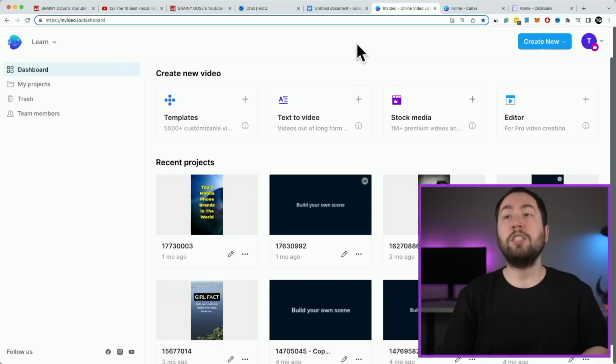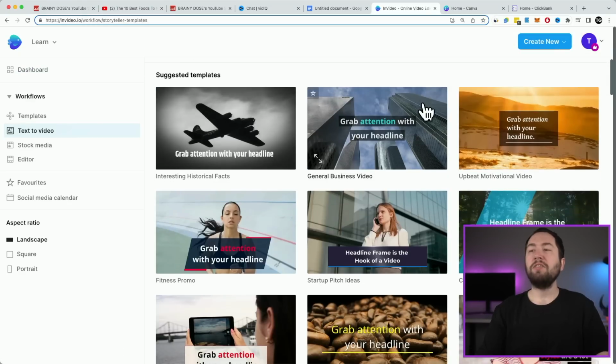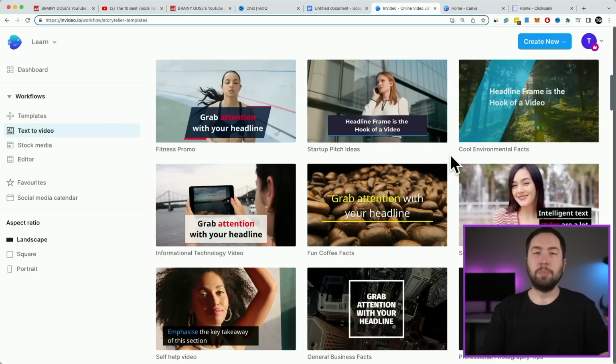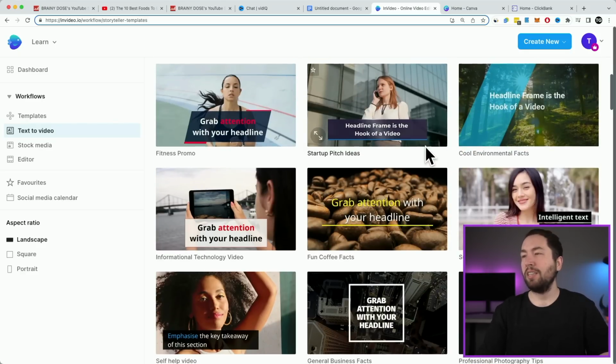But now, once you're in your account of InVideo, this is the dashboard. And then what you're going to want to do is go up here to create new, and then you're going to want to go to text to video. Now, they have tons of different templates here. It's really up to you what you want to choose. It just kind of depends what you like. You see, they're all different. You can look at them and see what they look like.